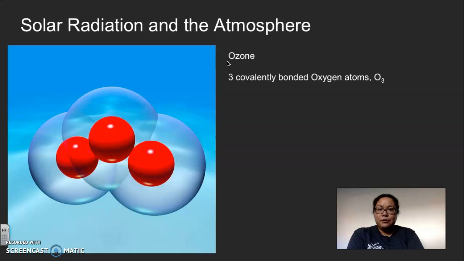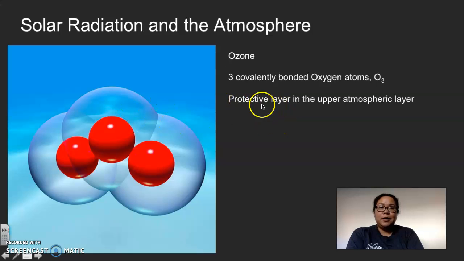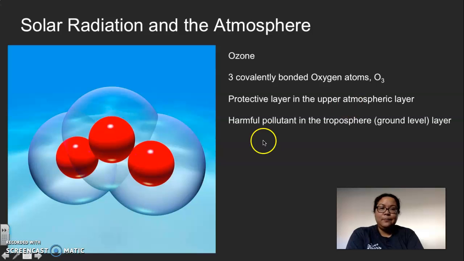And just so you know, we all know that ozone is what protects us from harmful UV rays, but we only want that protective layer in the upper atmospheric layer, way high above us, above our troposphere. The troposphere is the ground level atmosphere. You don't want this ozone at the ground level where we're at, because ozone is actually a harmful pollutant.